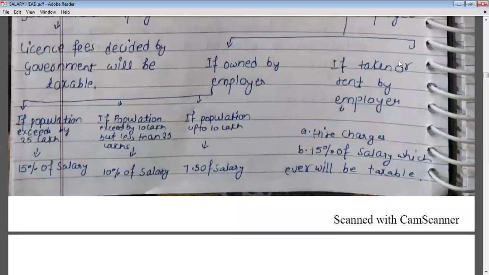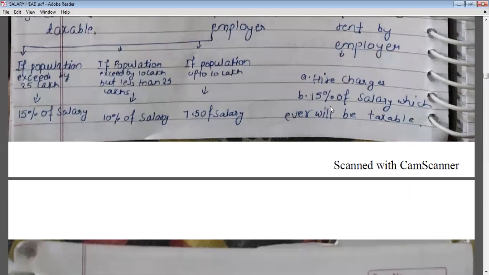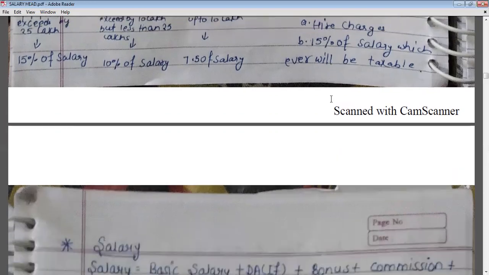And if such a flat that an employer is providing to his employee is taken on rent by the employer, then what will be the tax treatment? Then the higher of the lease charges and 15% of salary, whichever is less, will be taxed. So first we will see what the lease charges are, and then we will calculate 15% of salary, and whichever is less will be taxable.